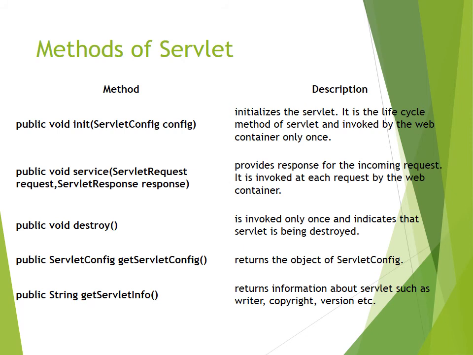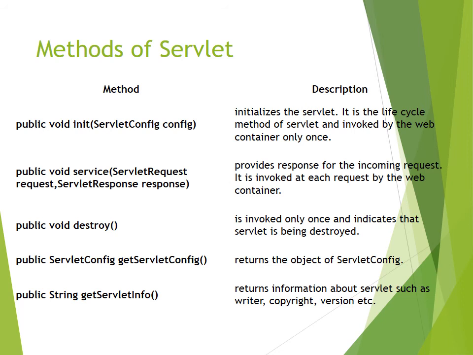It provides a response for incoming requests, and it is invoked at each request by the web container. So it runs many a time, as and when there is a client request to the server.